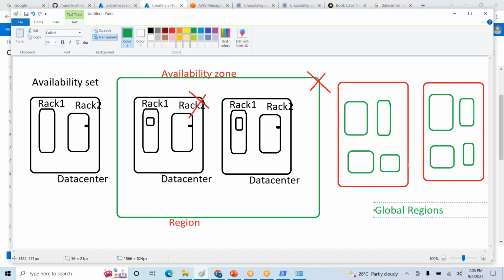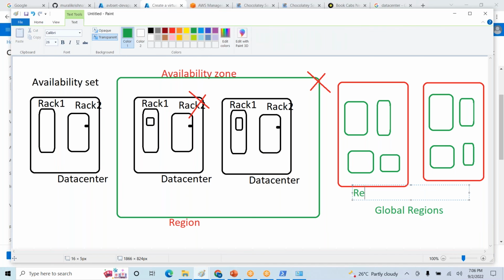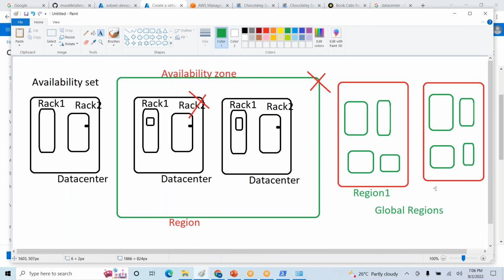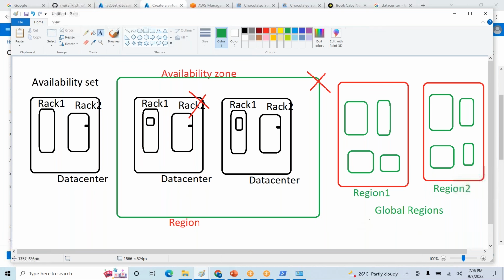So you can place your application in two regions now. Instead of a single region, you place your application in region 1 and region 2.